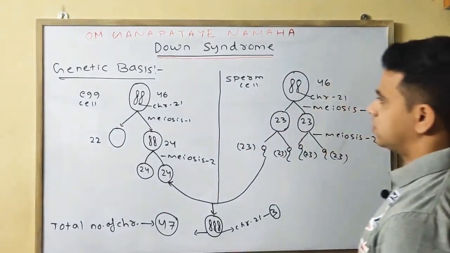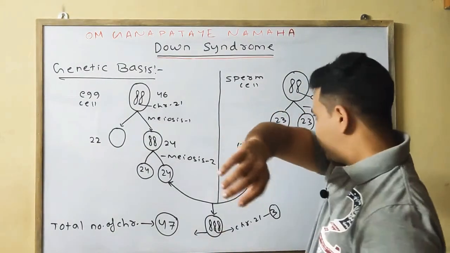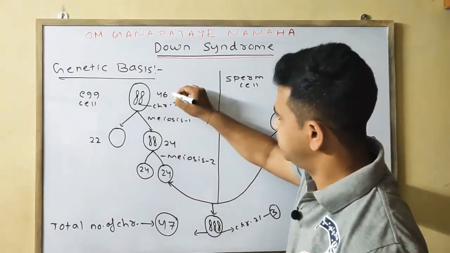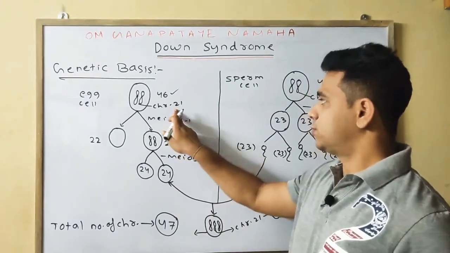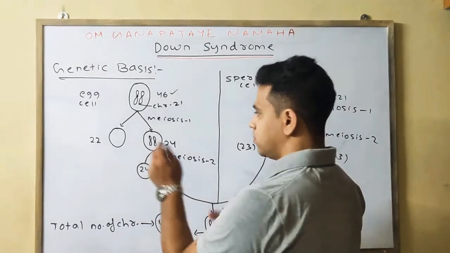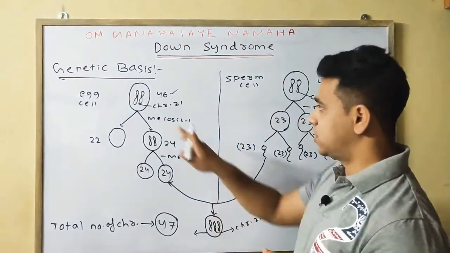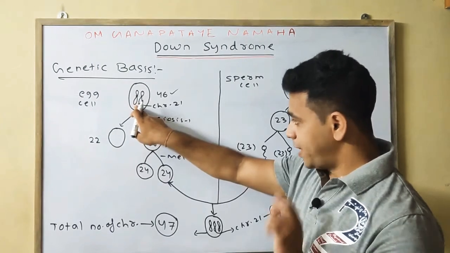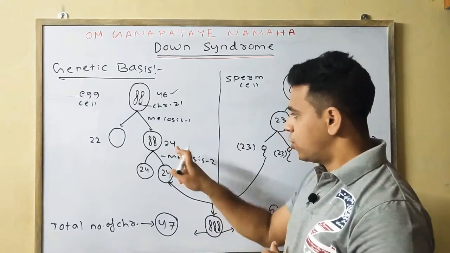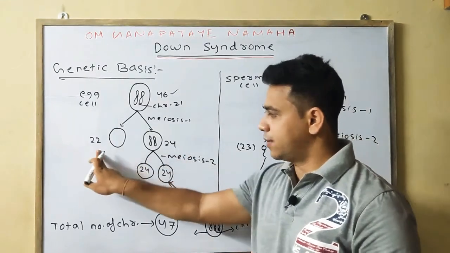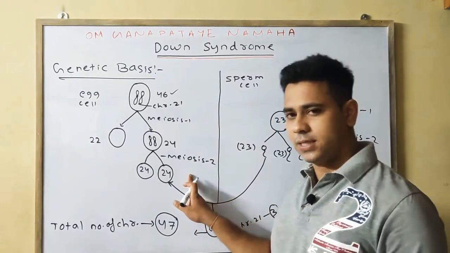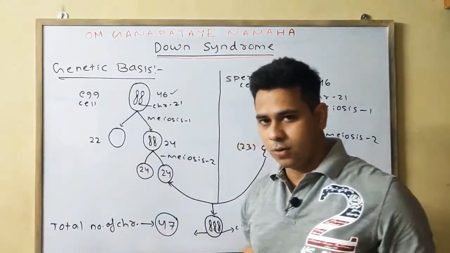Okay, so once more I am telling you, this one is the egg cell. Normally, 46 chromosomes should be present, with chromosome 21 in a pair. Suppose in meiosis 1, during cell division, non-disjunction occurs, by which both chromosomes of pair 21 go to one cell. So one cell has 24 chromosomes, the other has 22, instead of 23 and 23. Similarly, meiosis 2, as it is equational division, both cells will have 24 chromosomes.